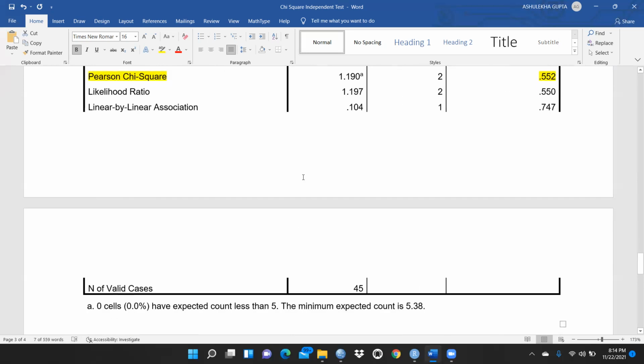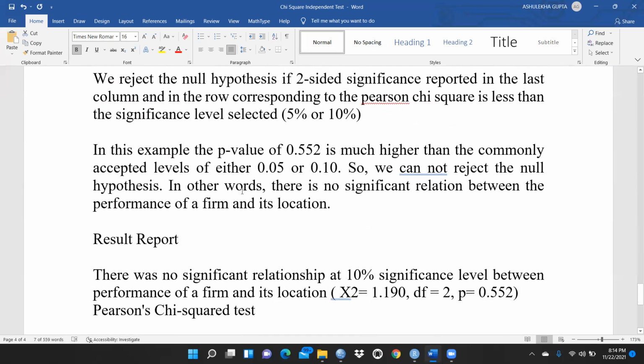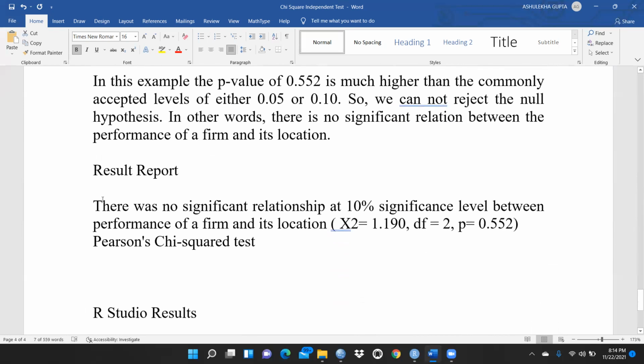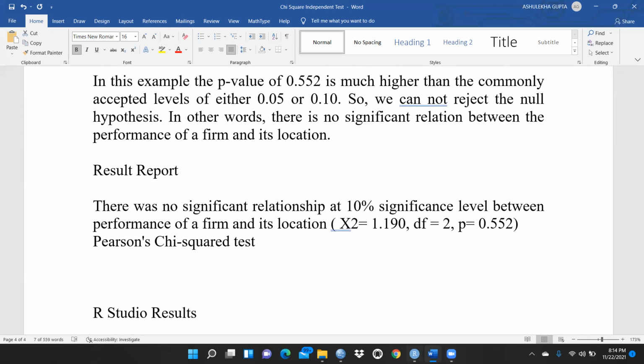And the same results we have got through SPSS. And finally, this one is the result report, right? There was no significant relationship at the 10% significance level between performance of a firm and its location. The same results we have got through SPSS, so we have reported it in words.